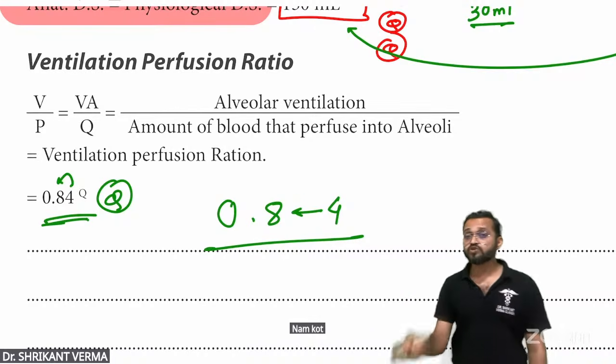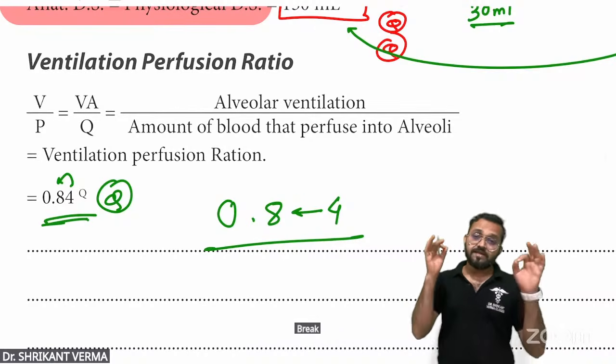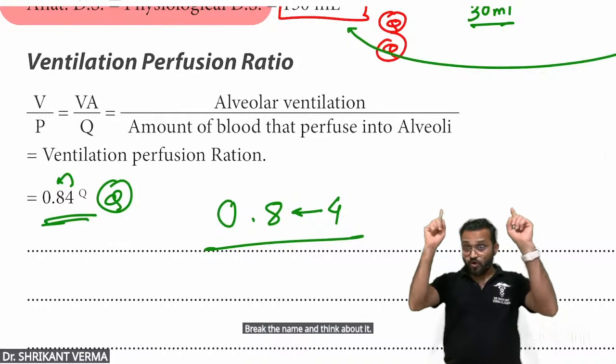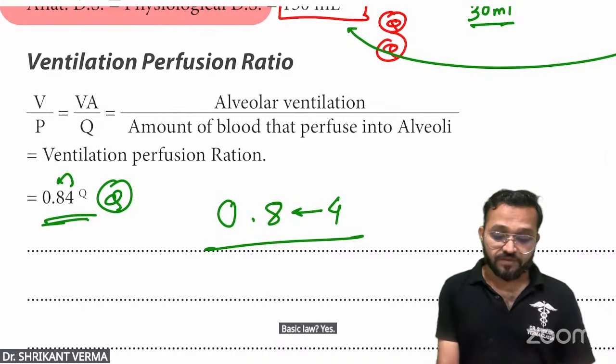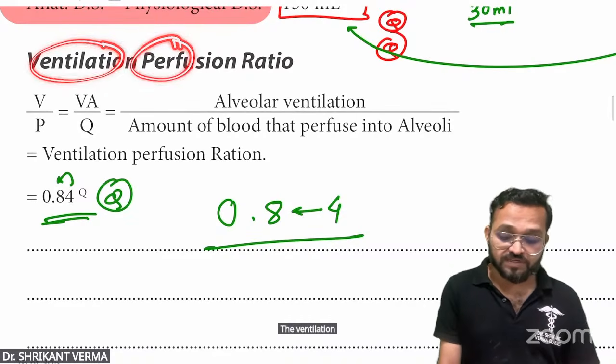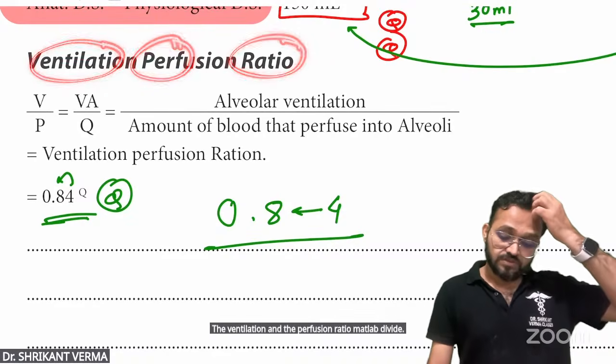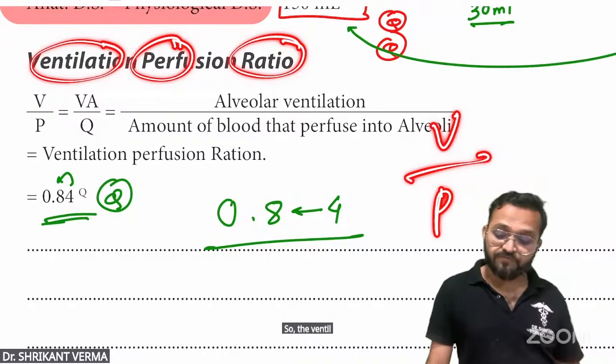नाम को तोड़ो और सोचो. Break the name and think about it. The zero law. Do you remember zero law? Basic law? Yes. The ventilation and the perfusion. Ratio मतलब divide कर दो. So the ventilation upon perfusion.